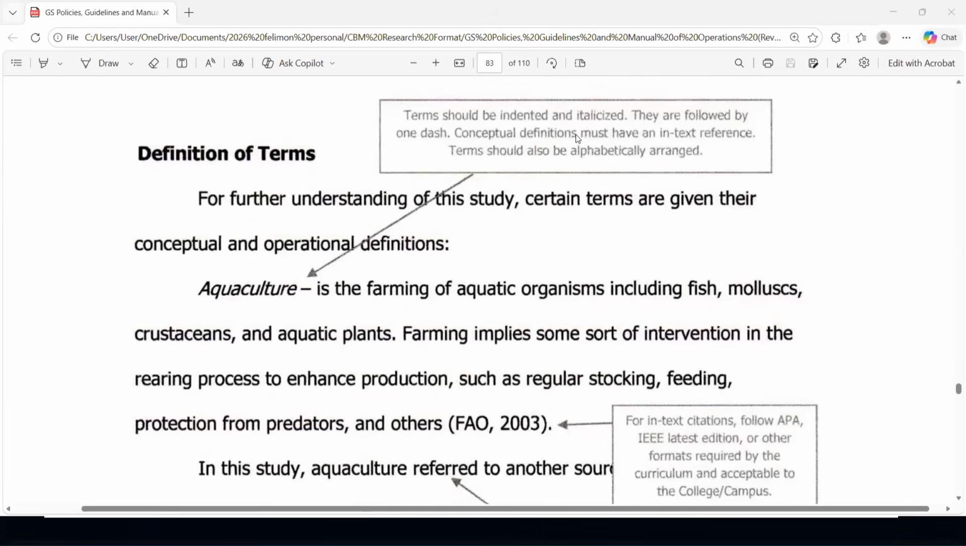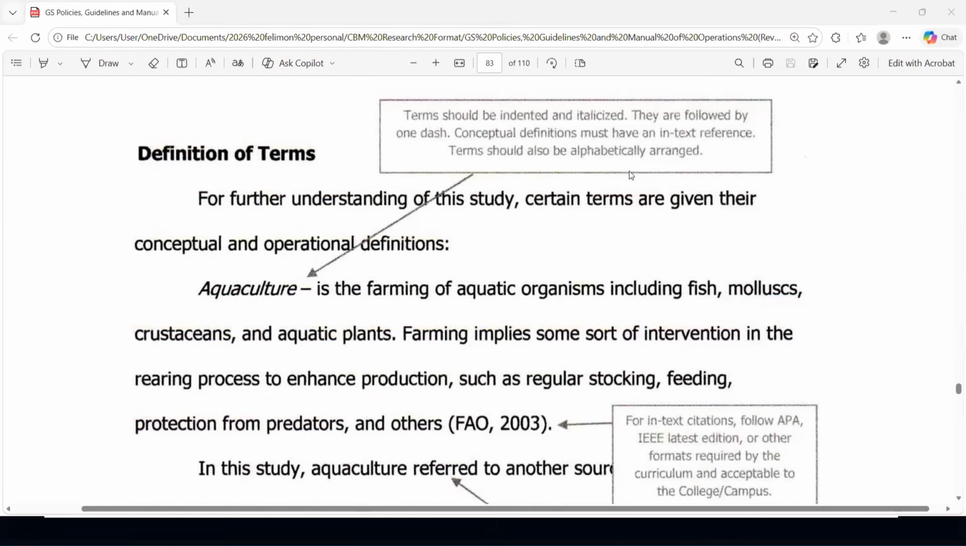Oh, here you go. Terms should be indented. Now, let me just emphasize this, that in the definition of terms in the policy, this is not consistent with the APA heading format. And that's okay. In our institution, rather than using level 3 heading, the term should now use this formatting. Okay? Take note of that. Because before, I would insist on using level 3 heading, because it should really be level 3. But now, in the policy, the term should be indented and italicized and they are followed by one dash.